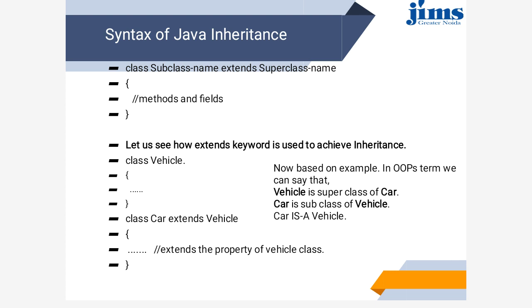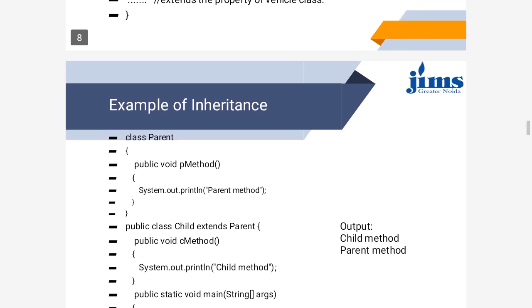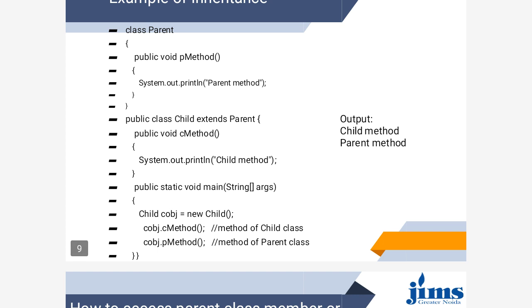And in object oriented programming, to access any method, we need to create an object. How do we create an object? Object is always created in the main method.